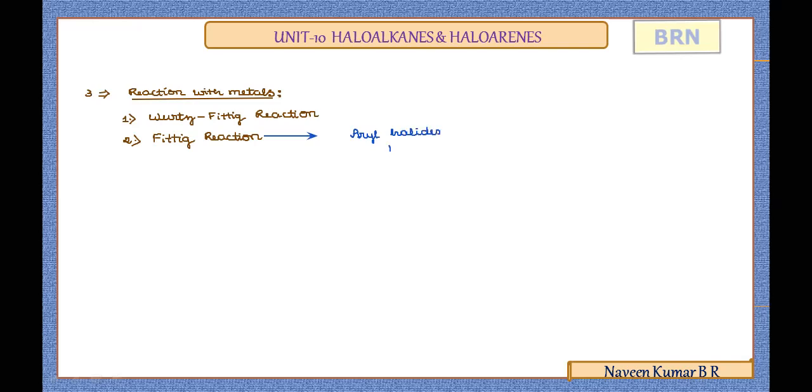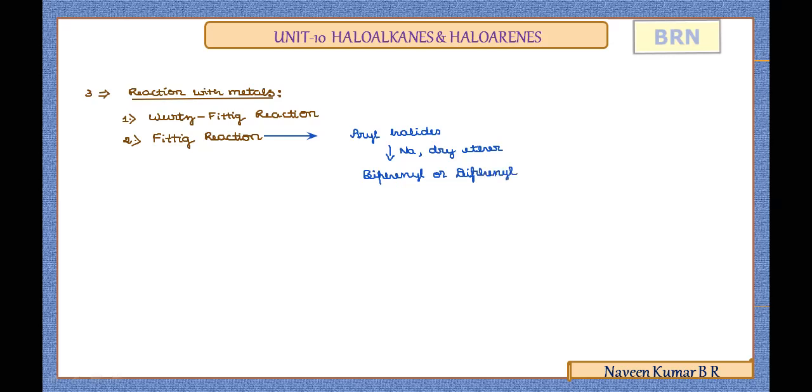It is when aryl halides are treated with sodium metal in the presence of dry ether. With the removal of the respective sodium halide, we are going to see that the two arene rings join as an aryl-aryl compound, which is called biphenyl or diphenyl.